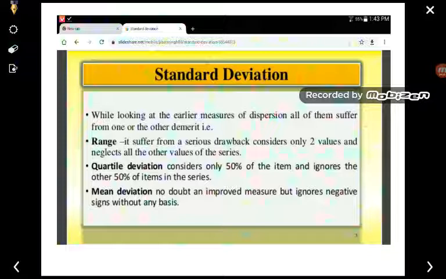In quartile deviation, only 50% of the items are normally considered, and the mean deviation is no doubt an improved measure but it ignores the negative sign. But in case of standard deviation you can find that all data are considered, and you can apply algebraic expressions.